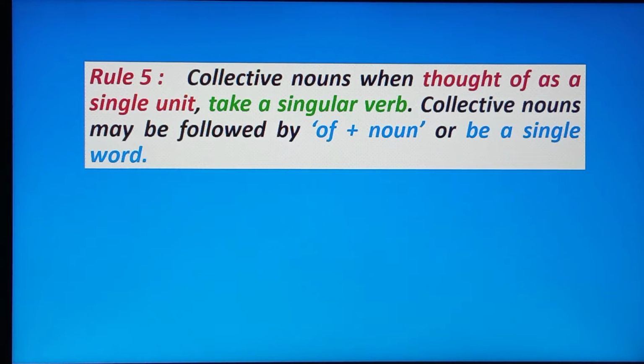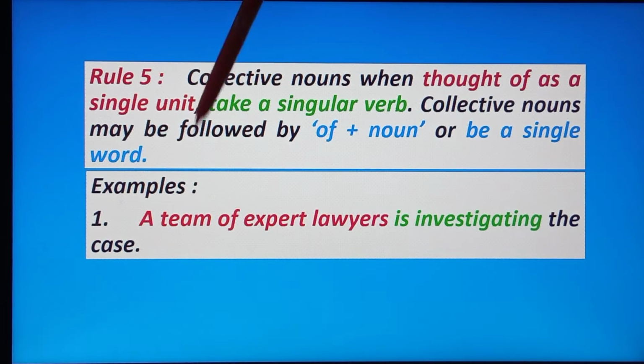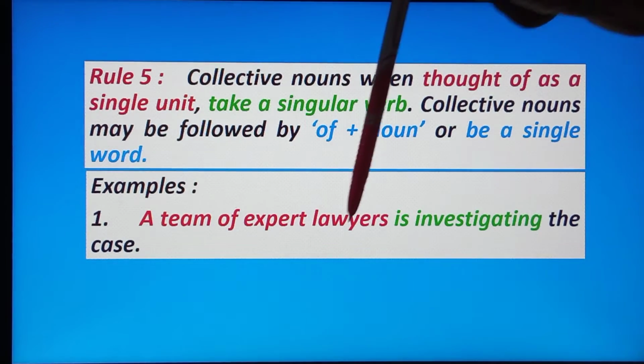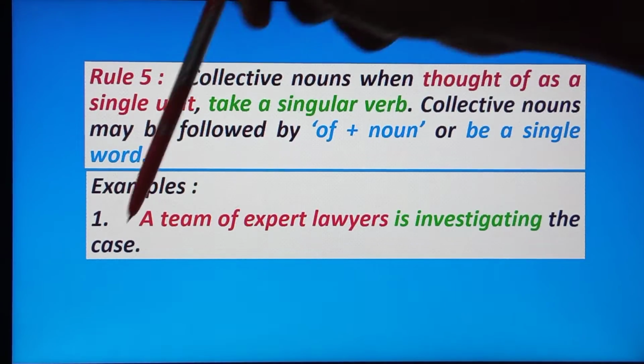Rule 5: collective nouns, when thought of as a single unit, take a singular verb, and collective nouns may be followed by of plus a noun or may be a single word. Now see the example: a team of expert lawyers is investigating the case.